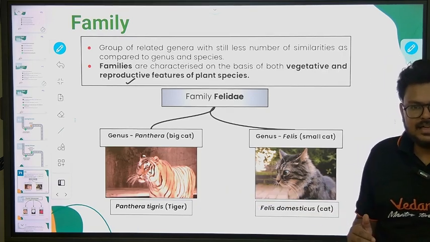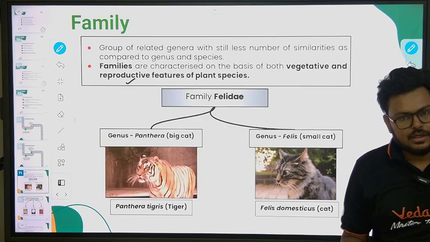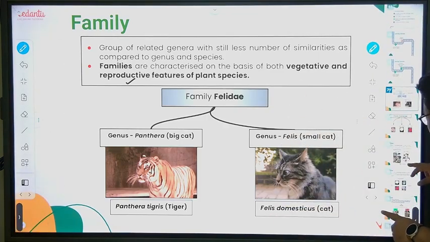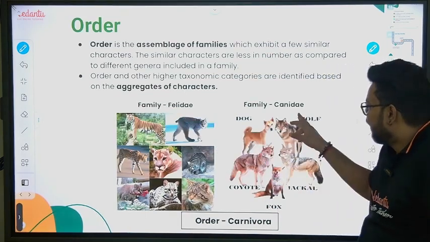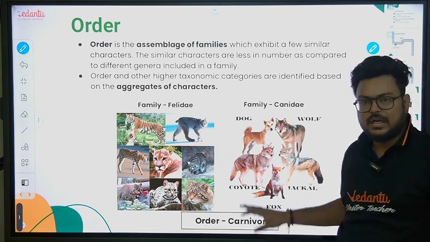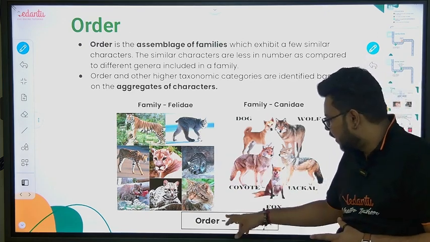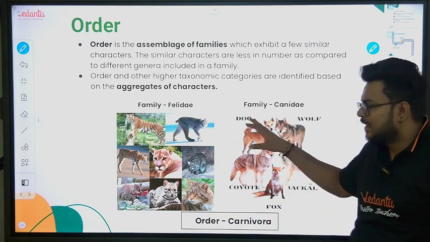There will be one more family that is called Canidae. Canidae is our dog family. Okay, so I'll come to this point. Just want to show you here. You can see there is Felidae, the cat family, and Canidae, the dog family, or we can say wolf. They both share one common feature, that is, they both are carnivorous. They come under order Carnivora. Right? So Felidae and Canidae.